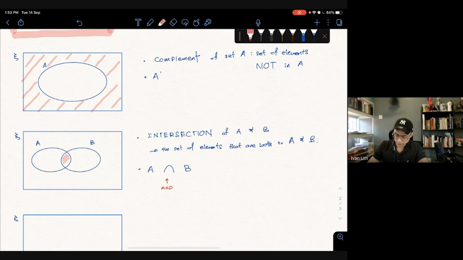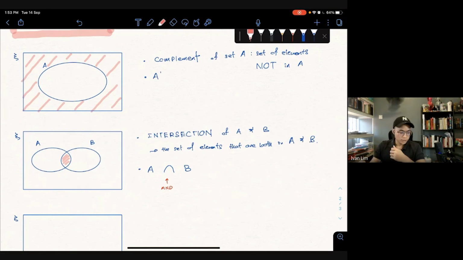This middle part here. If there are elements that are common between A and B, that is where the intersection is. Got it?